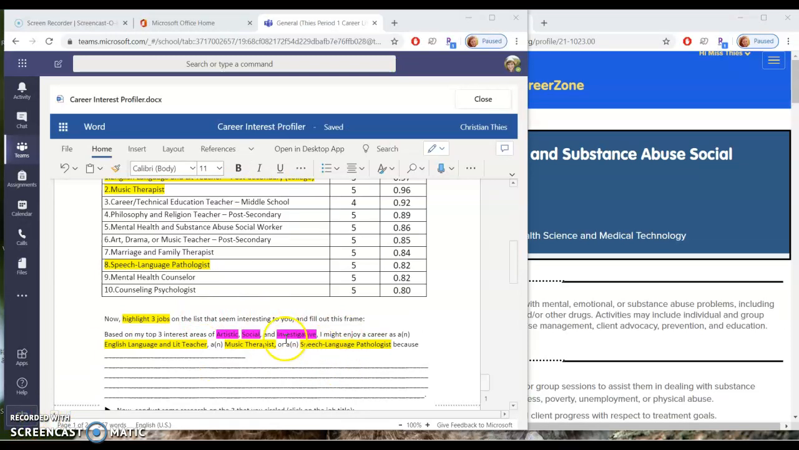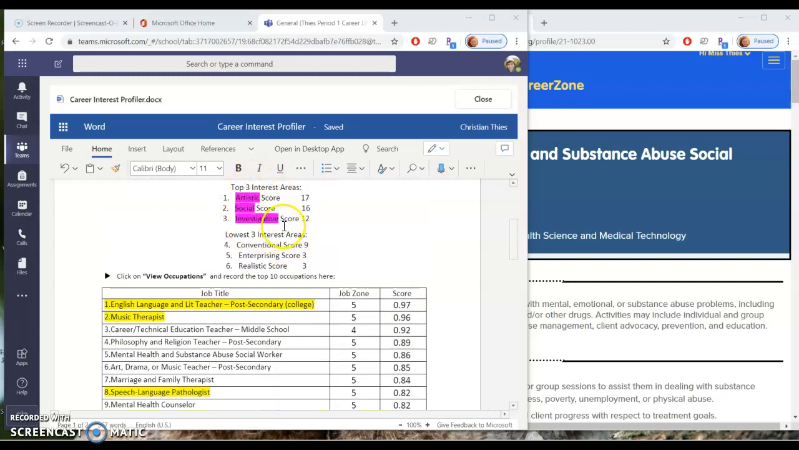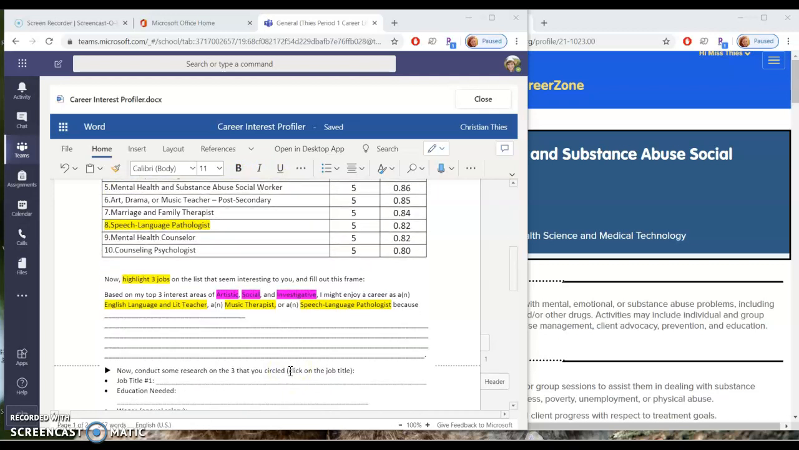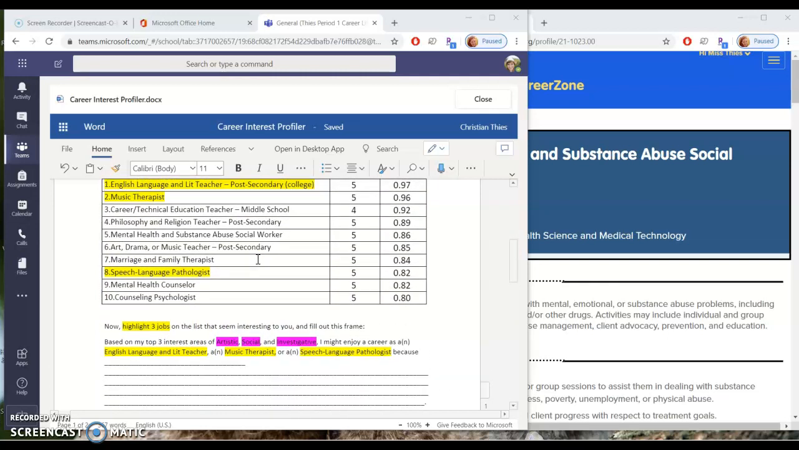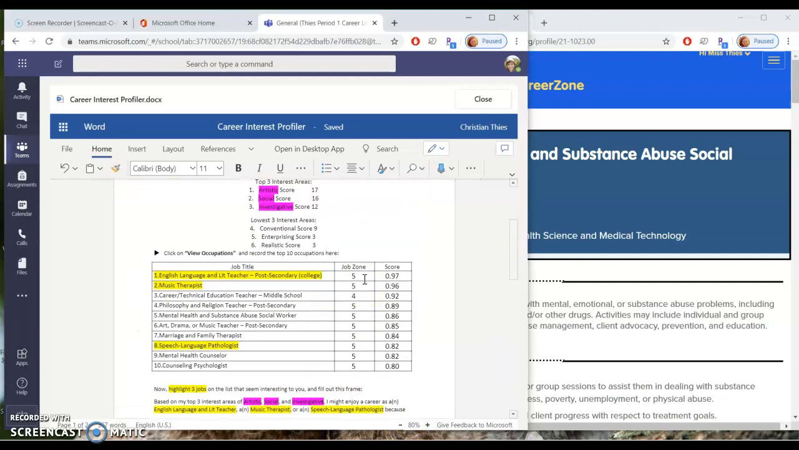Okay, so you're going to notice that I have highlighted a few things just to make the color coding a little bit easier. Just make sure when you fill out the sentence frame that the interest areas are the ones that are up here. So your top 3 interest areas go in the first section. Those are highlighted in pink. And then the 3 jobs are highlighted in yellow. So I just want to go back and kind of give you a big picture overview. This is what your whole page should look like.